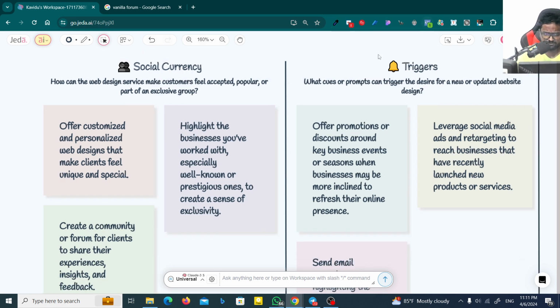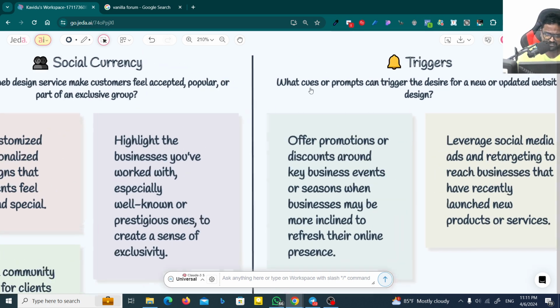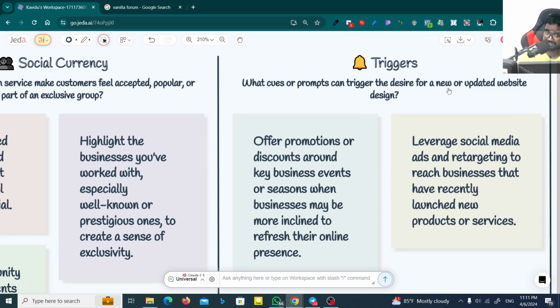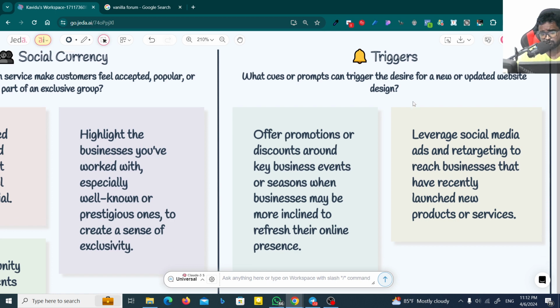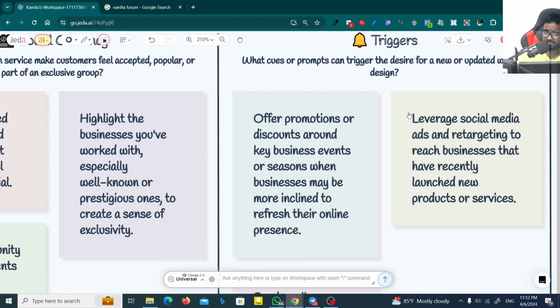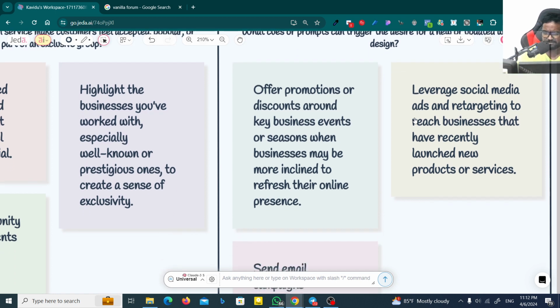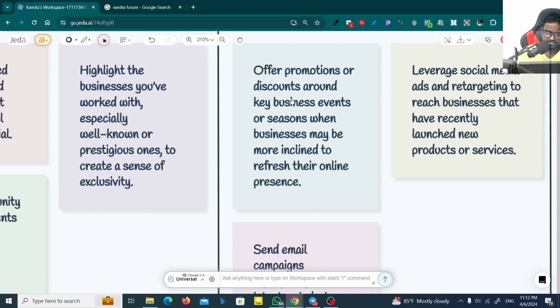Okay, triggers. Let's talk about the triggers. What cues or prompts can trigger the desire for a new or updated website design? So how can the customer think about you to design something? Okay, you can offer promotions. So promotion is a great factor, right? You can offer promotions and discounts around key business events or seasons when businesses may be more inclined to refresh their online presence.